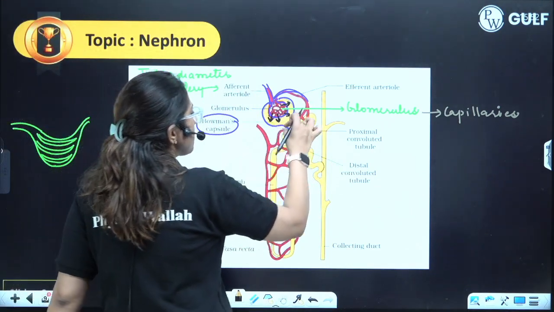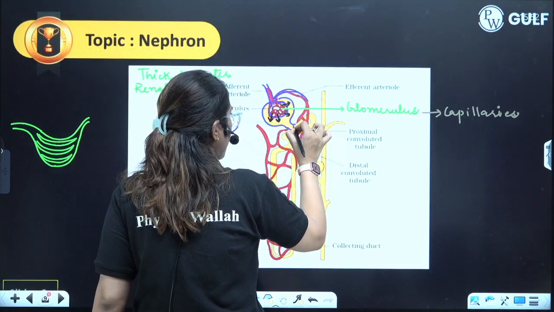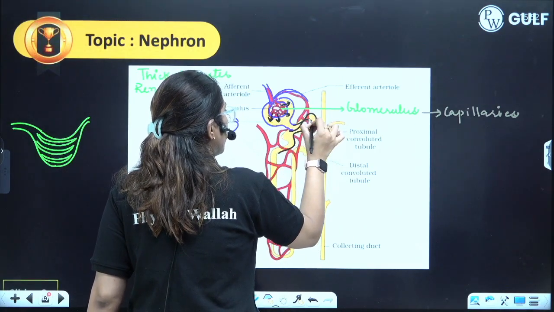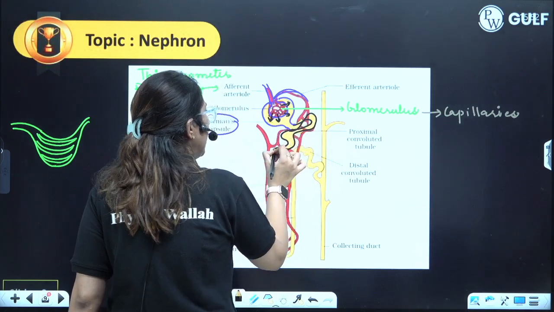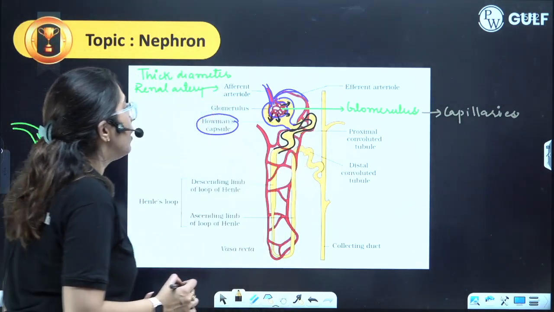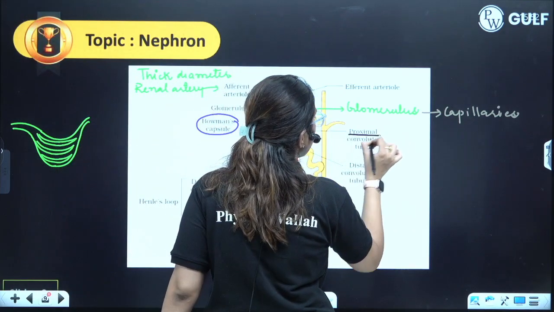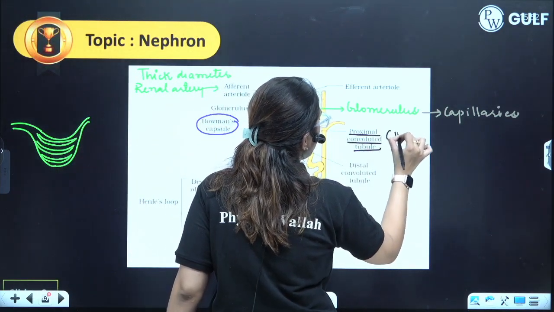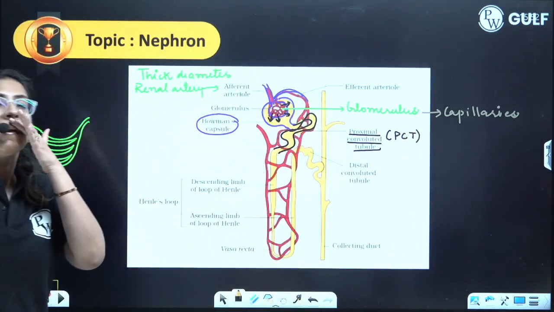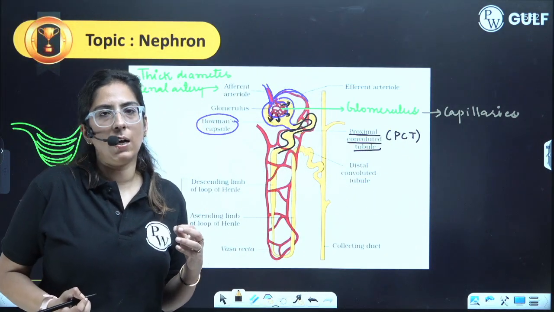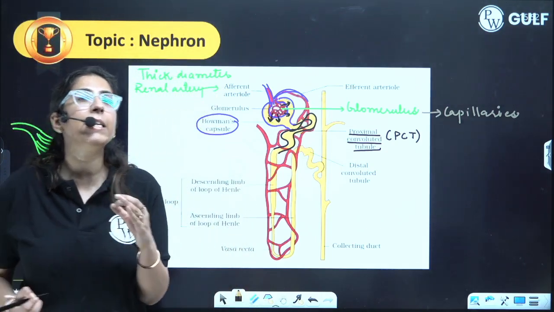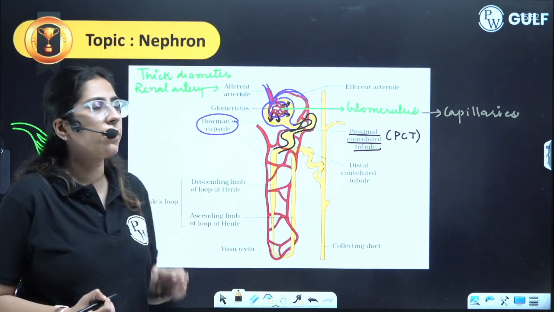Now, the next part you can see, I'm using the black color now. Now, you can see here the coiled region. Guys, can you see the coiled region which I marked with the black color? What is this? This is termed as a proximal convoluted tubule, which I will be referring to later on as PCT. In the glomerulus, ultrafiltration occurs. And the PCT is that region where 99% of the substances are being reabsorbed.